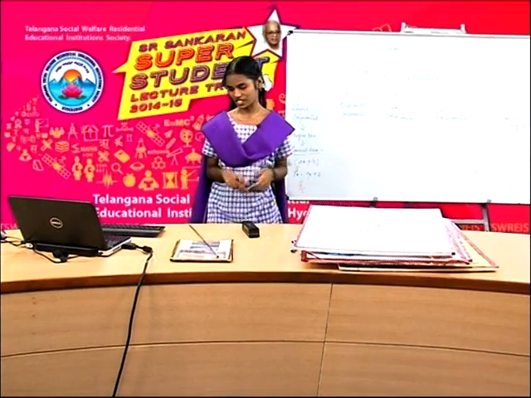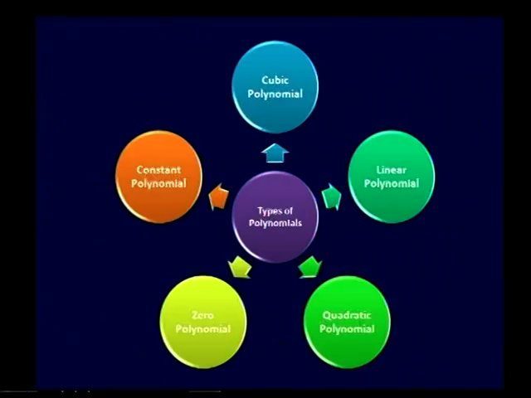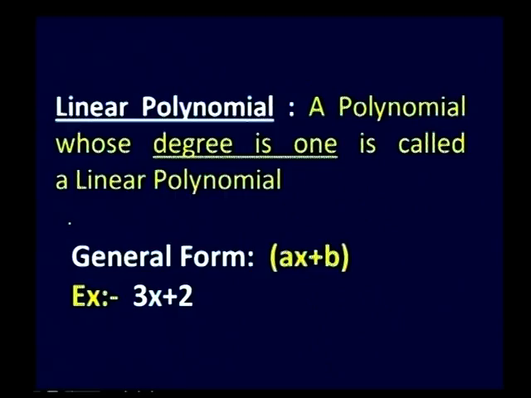Now we are going to see this linear polynomial in this PowerPoint presentation. Friends, here it is a linear polynomial. A polynomial whose degree is 1 is called a linear polynomial. The general form of a linear polynomial is ax plus b. For example, here 3x plus 2. It is an example of linear polynomial.